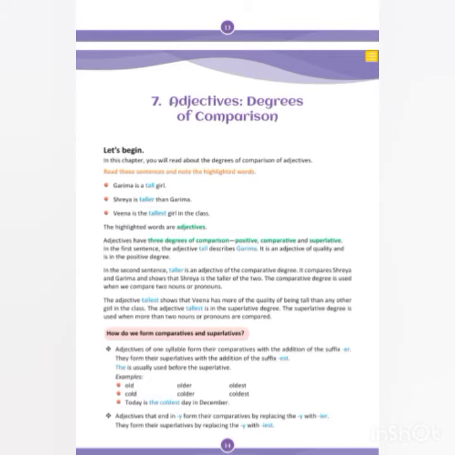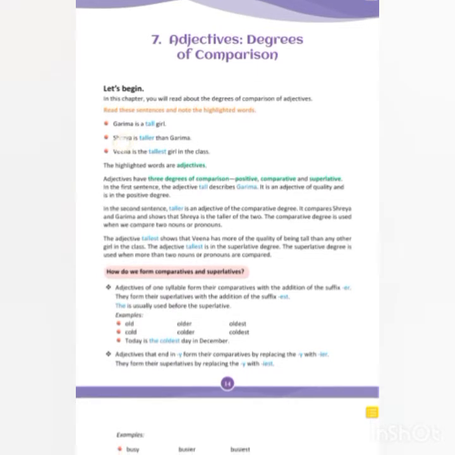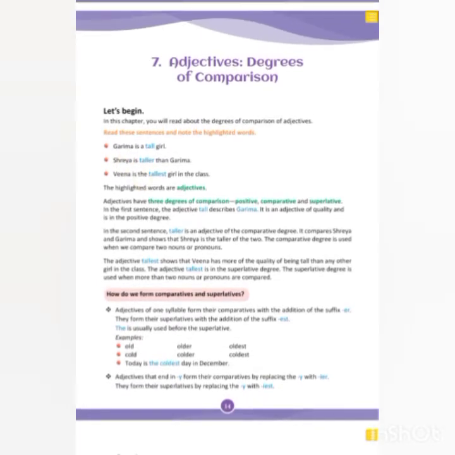Third, the adjective tallest shows that Veena has more of the quality of being tall than any other girl in the class. The adjective tallest is in the superlative degree. The superlative degree is used when more than two nouns or pronouns are compared. So more than two nouns are compared and one is the best out of all. Here tallest means the one who is the best. So here, tallest is who? Veena.